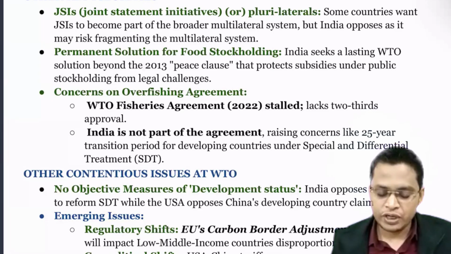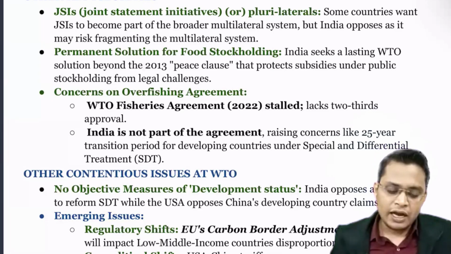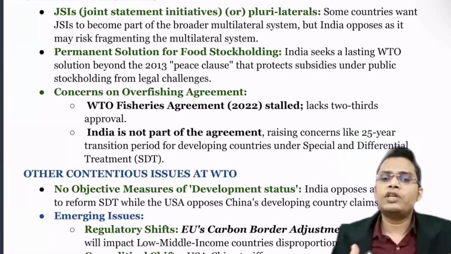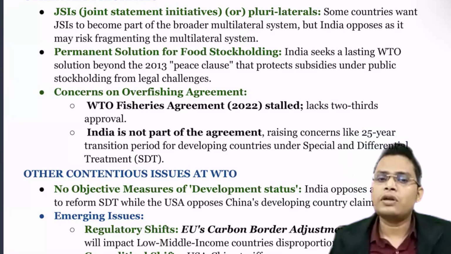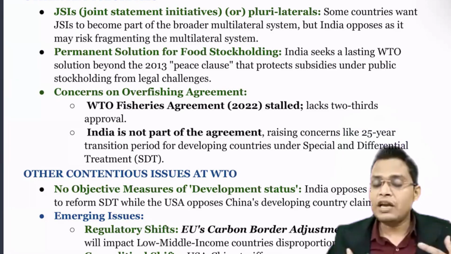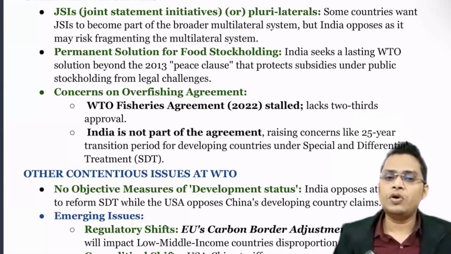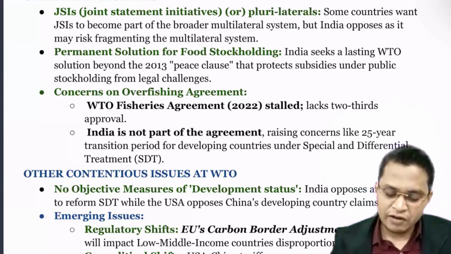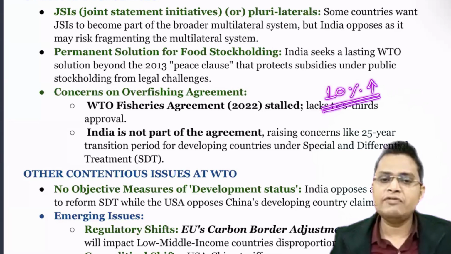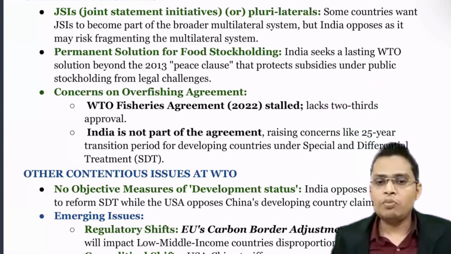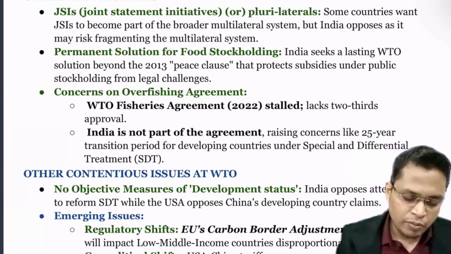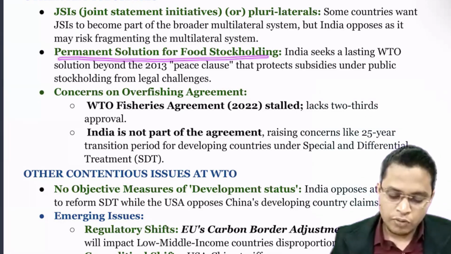So India wants our subsidy to be continued, because we are running the largest food security program under our National Food Security Act, and we are not procuring this food grain for export or any trade-related purpose. We are ensuring our citizens' food security. So India wants that even if our subsidy crosses the 10% limit, no one should file a complaint at the WTO. That is what India wants: permanent solutions to public stockholding.